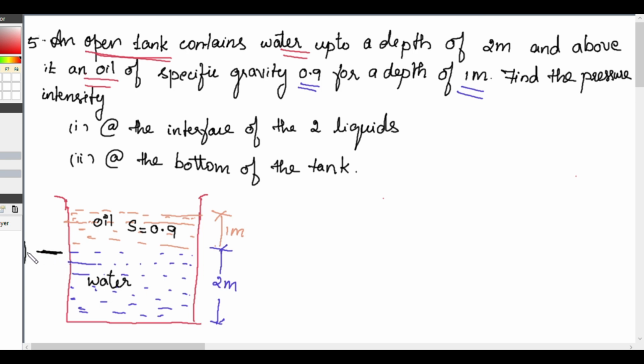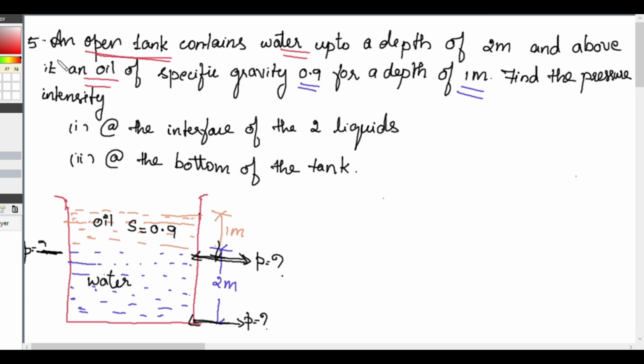What is the pressure intensity at this point? And at the bottom of the tank. So from the top, at a height of 1 meter, we have to find the pressure intensity. Also, we need to find the pressure intensity at the bottom of the tank.